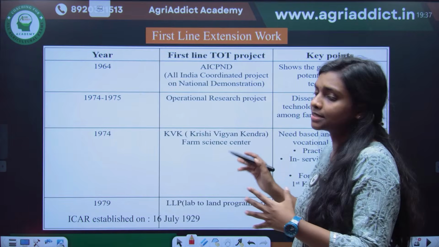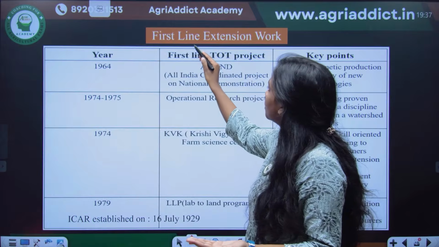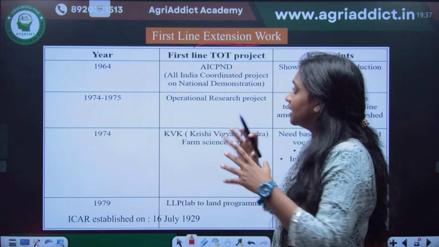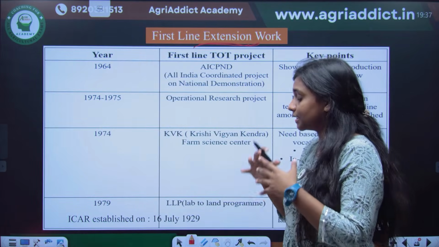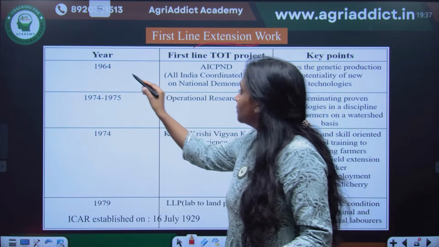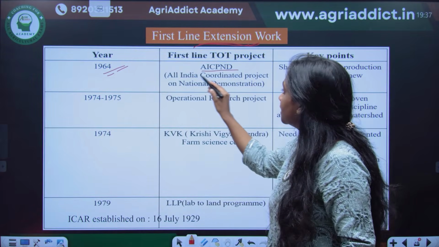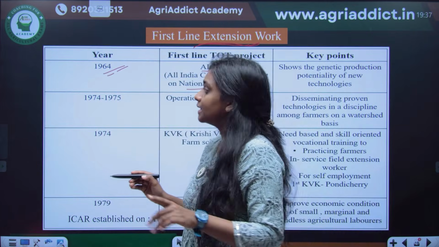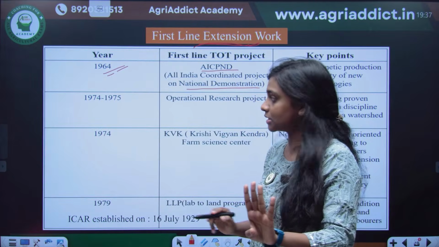So I'll just say some of the important points that you can remember. Okay, first line of extension work. This is the phase or type of extension programs which is coordinated at the government level and given through the ICAR system. The major programs are: 1964, AICP-ND, or All India Coordinated Project on National Demonstration. You can think about there are 4 projects under first line extension work. Okay, 4 projects.